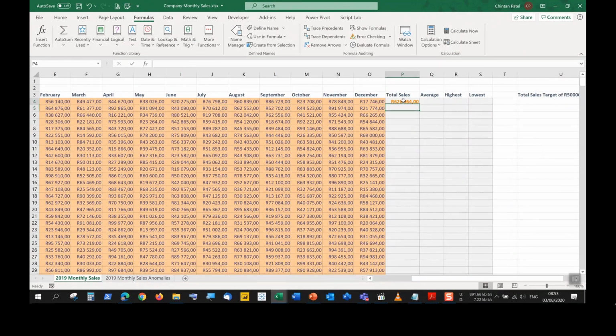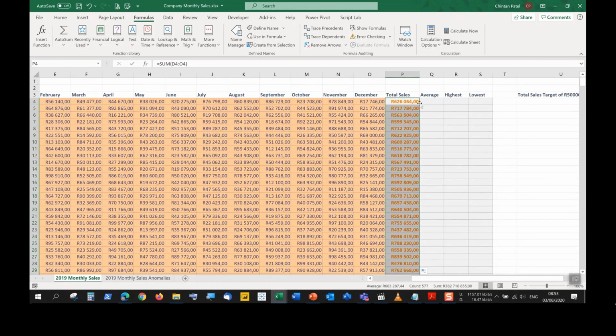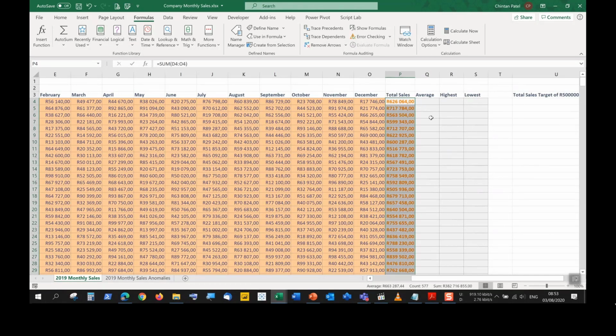I push enter. I can go back to that particular cell, complete it for the rest of the cells by double-clicking at the bottom right-hand corner. So as easy as that. If you may be required in the exam to do something like that, that is quite straightforward.